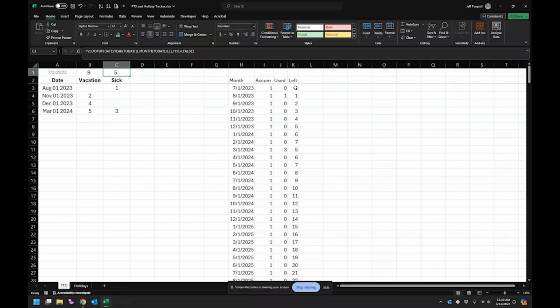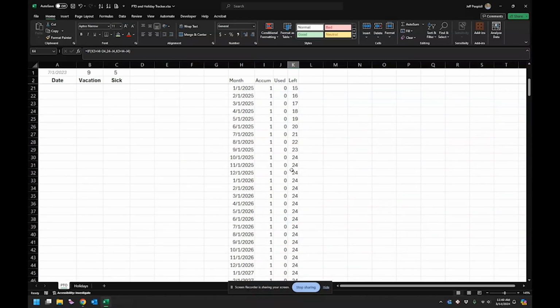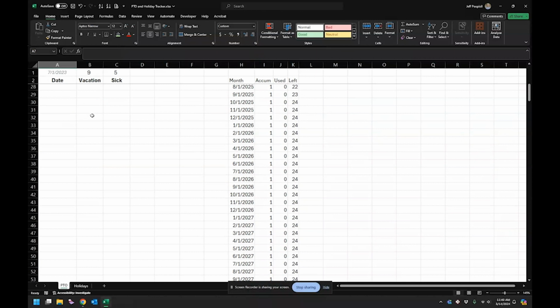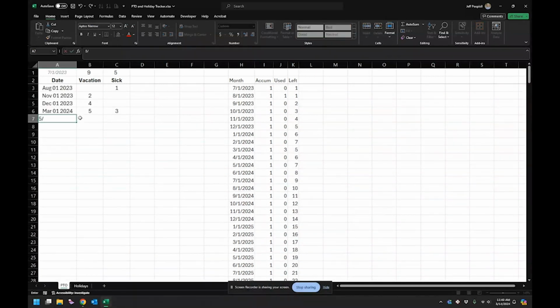I earned 1 day in August, I earned one and I used one. And then you could just kind of see that it's just keeping track until you eventually run into that cap and then it's no longer counting. So if I would enter in something, let's just say 1 on 5/1/26.